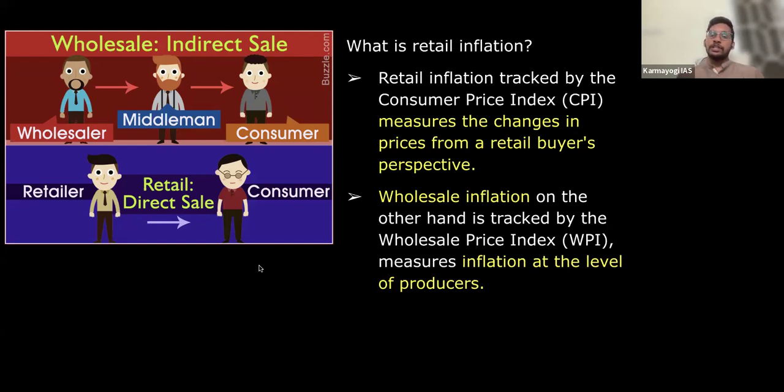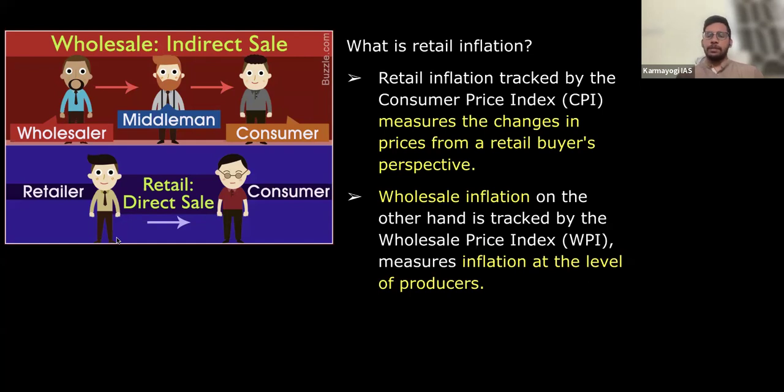And if the inflation is tracked at the retailer level, who directly deal with the consumer, that inflation is called the consumer price index, or you can also say retail inflation, right? So both are the same. This is the basic difference you need to understand between the retail seller and the wholesale seller, and between the consumer price index and the wholesale price index.